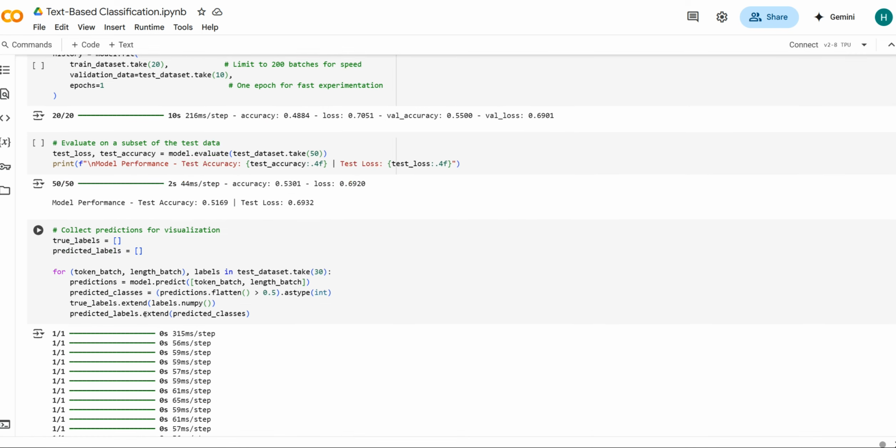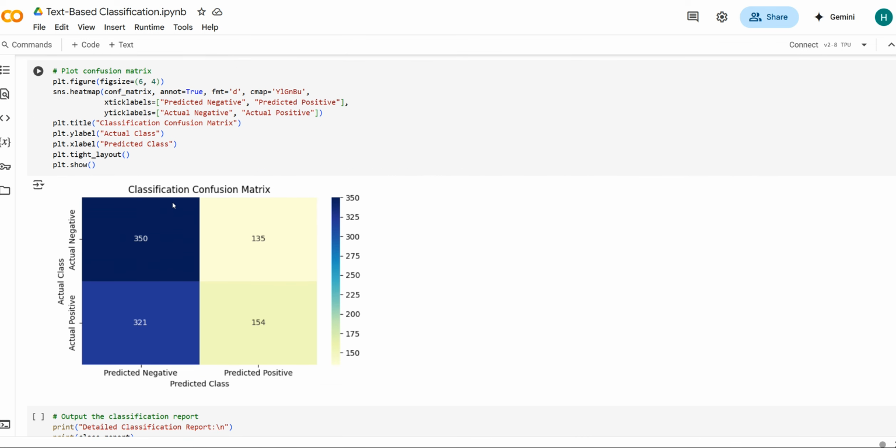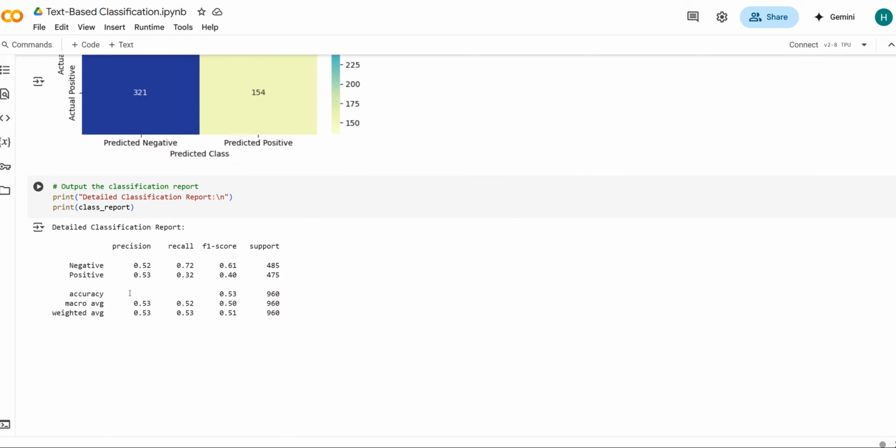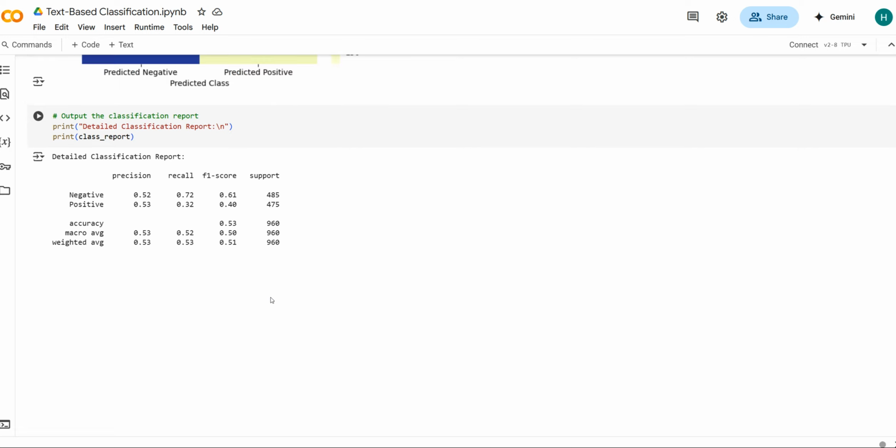So these are the model accuracy and test loss, and this is the predicted class versus actual class confusion matrix. So these are the scores of various metrics.